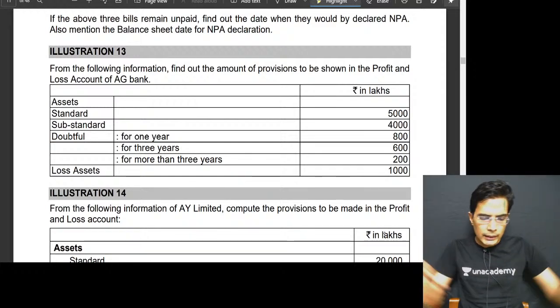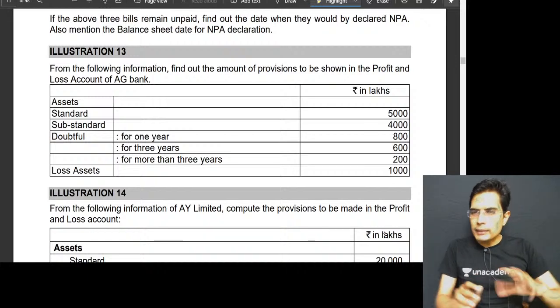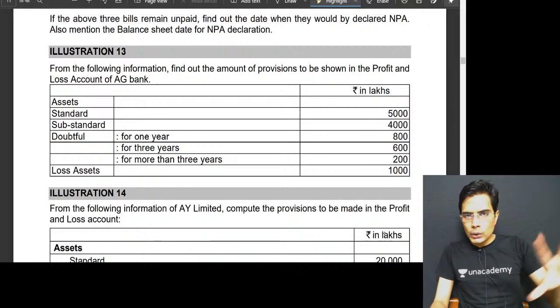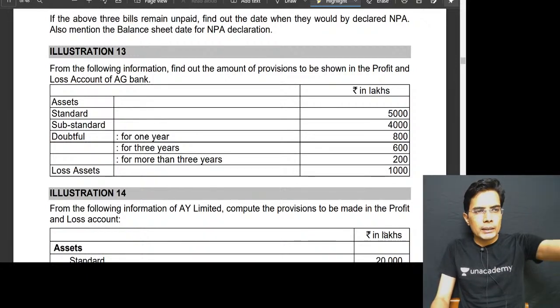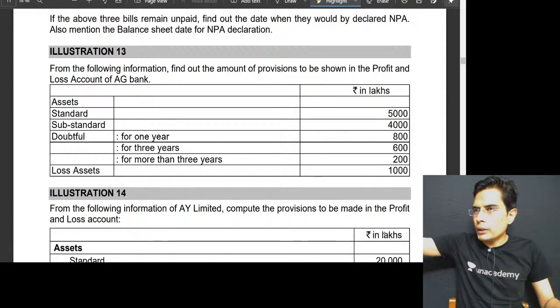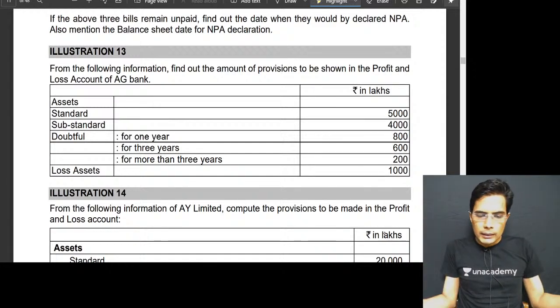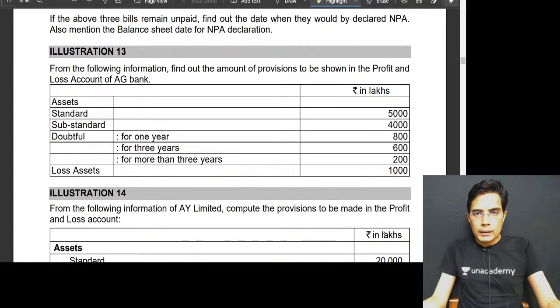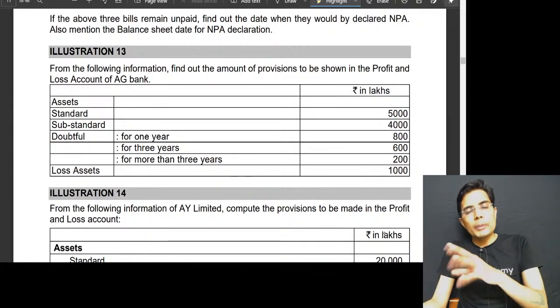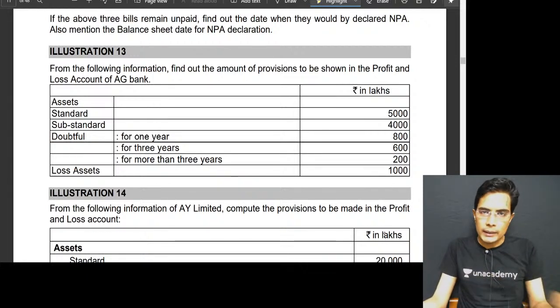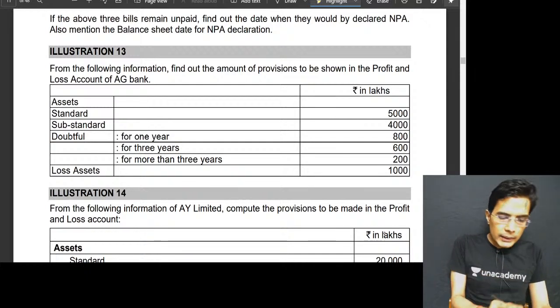They will give us the data, and then they will tell us the status of the loans and advances, that this particular loan is falling under this category, and that particular loan is falling under that category. Then they will ask us to find out how much provision should be made on such loans and advances. So let's understand with the help of an example.